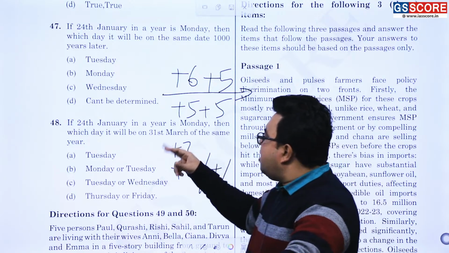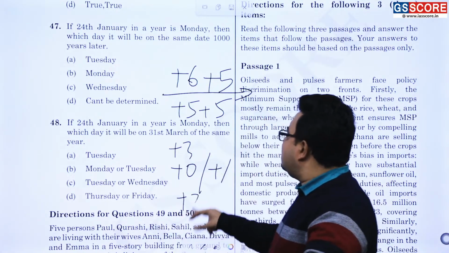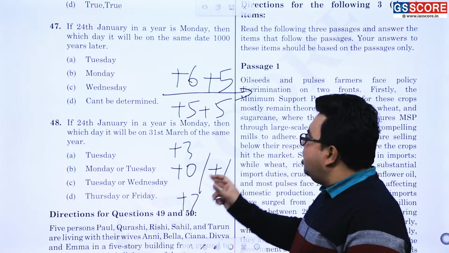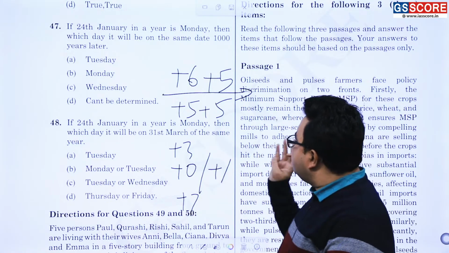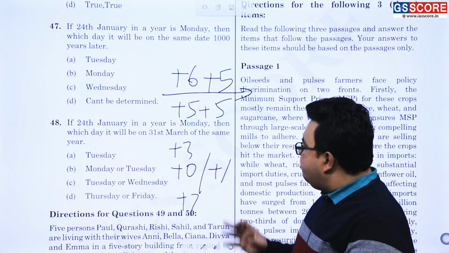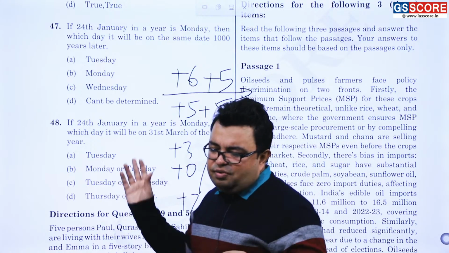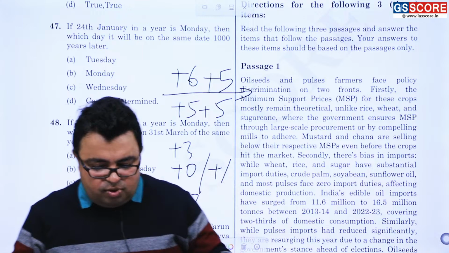And 24th March onward till 31st it is plus 7. So it is what? 0. So either 3 or 3 plus 1, 4 days afterward. So it should be what? Monday के बाद Tuesday, Wednesday, Thursday or Friday should be there, the answer of the question. So it is a very simple question, easy to medium level question.